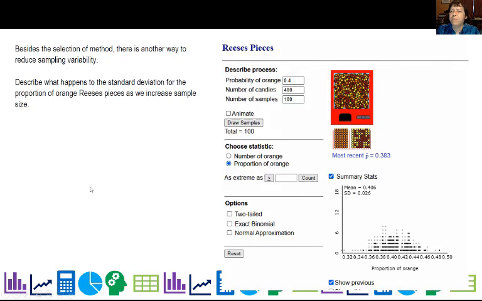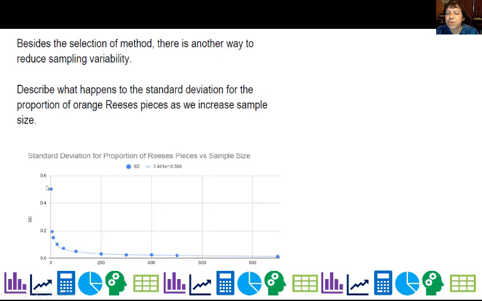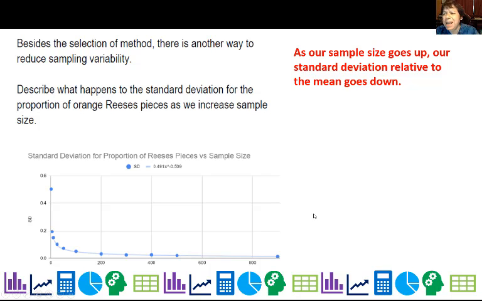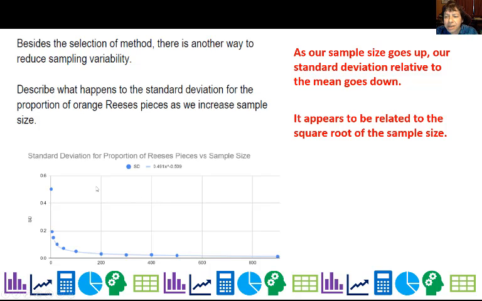The easiest way for me to show it to you is to actually graph the standard deviation that I got for the different sample sizes. And you can see that the standard deviation gets better and better relative to the mean as our sample size goes up. So as our sample size goes up, the standard deviation relative to the mean goes down. It does appear, and we'll go over this later in a future unit, to be related to the square root of the sample size, just an FYI there.